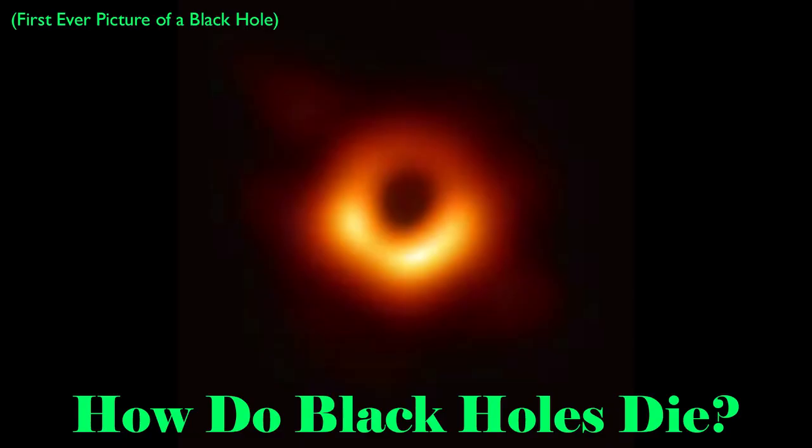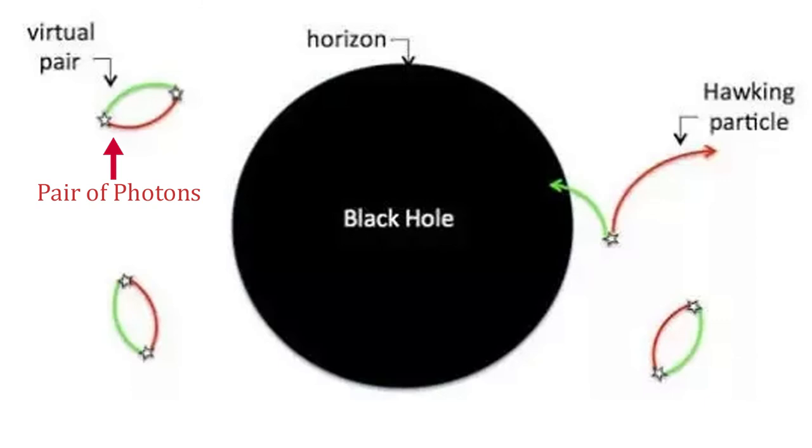How do black holes die? It may seem like these infinitely dense objects have no death date, but Stephen Hawking offered a counter theory in 1974. Around a black hole, pairs of photons are spontaneously created from its energy and destroyed as they crash into each other and annihilate back into energy.